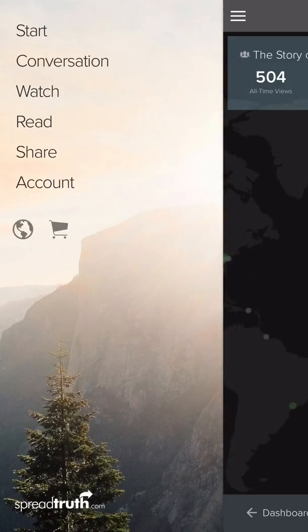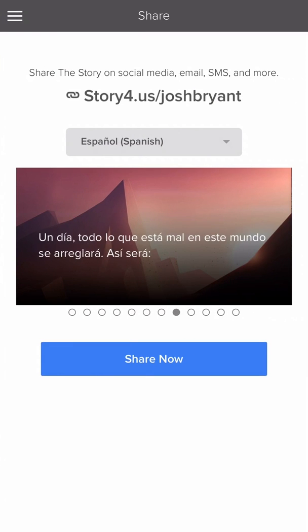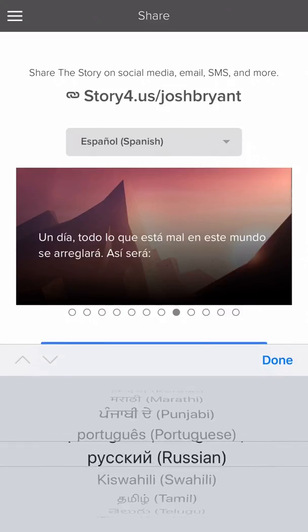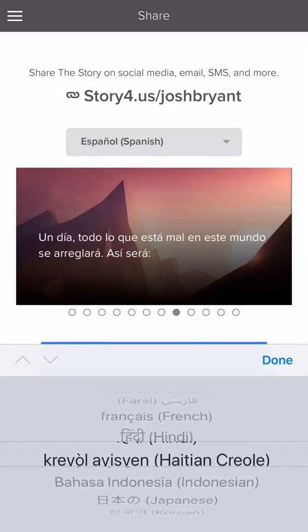I'm going to go ahead and click on those 3 bars again and then take us to the Share tab. And what you'll see here is this is where you can select. First of all, you see your link there. That's my link, story4.us/Josh Bryant. You'll be able to have story4.us/your name or whatever you want to use. You can select a language, and you can see all the different languages that this is offered in. So they are all over the place.